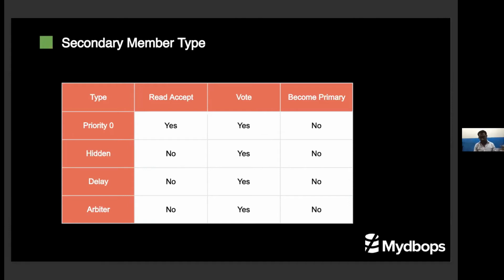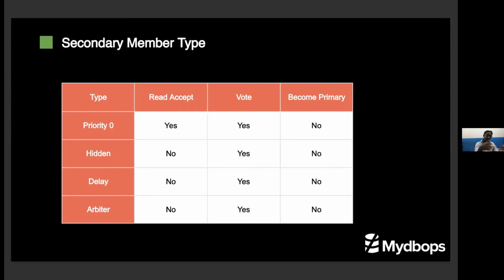And delay node is some kind of backup. Everyone in MongoDB will know that delay node is very critical. Backup is a very critical part. Delay node is, in some way, you can achieve the backup solution. Like you can keep a 1 hour delay, so that if anything happens at the primary, the loss of the data will be 1 hour.